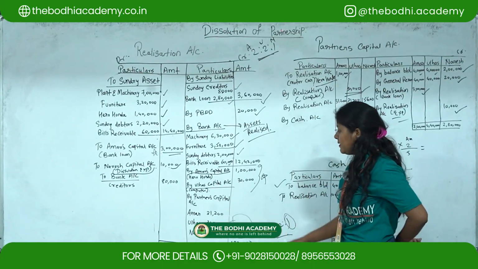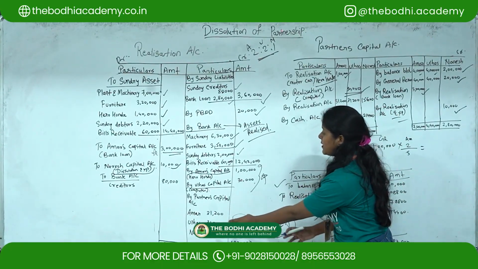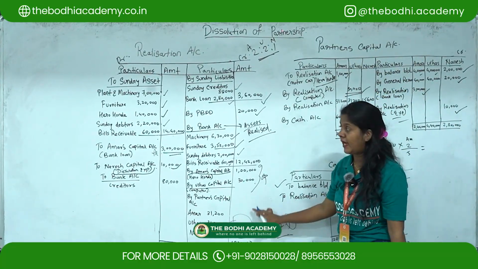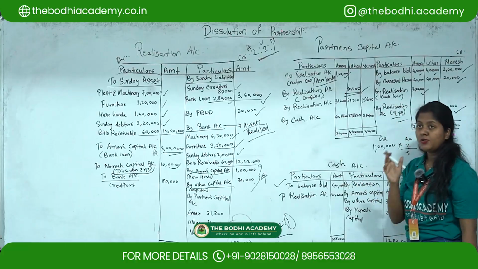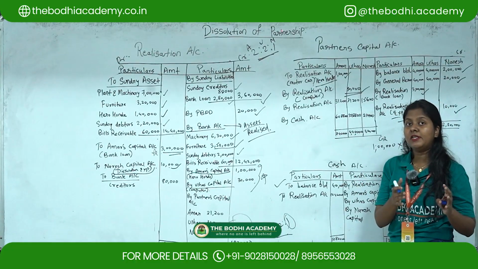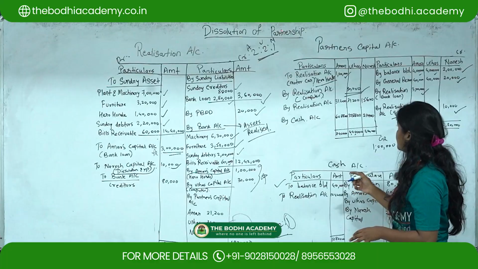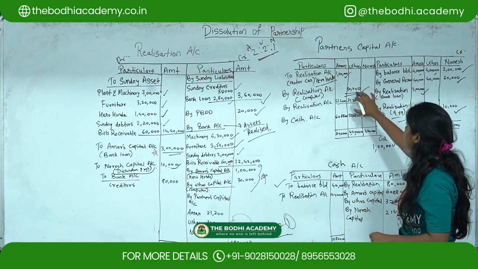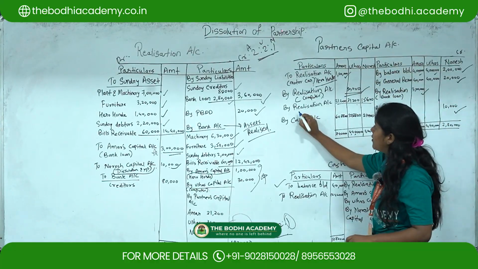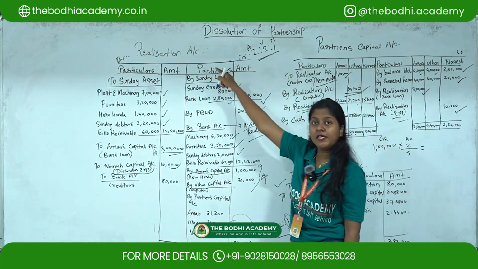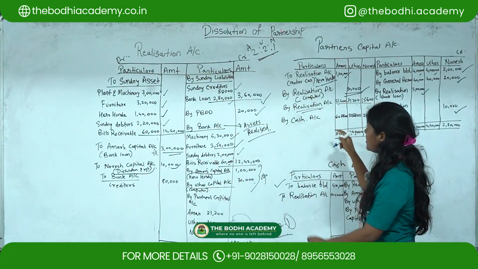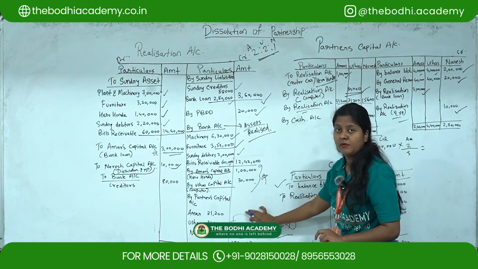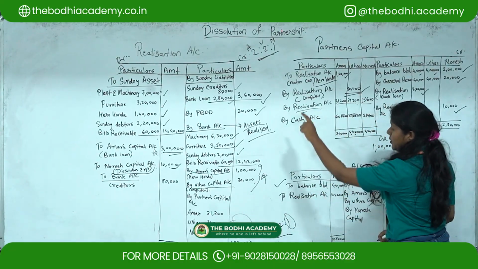Then this amount you have to transfer to the second account, that is the partners' capital account. It came under the credit side, so here you have to show it under the debit side. That rule you have to remember: whatever is getting debited, you have to credit it. So we have transferred it to the partners' capital account under the name realization account, because you are transferring it from the realization account. This is the balancing figure from the realization account.